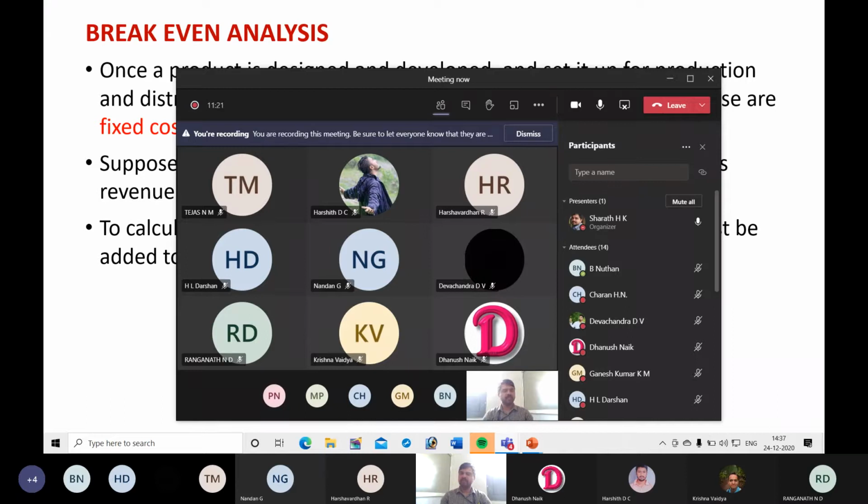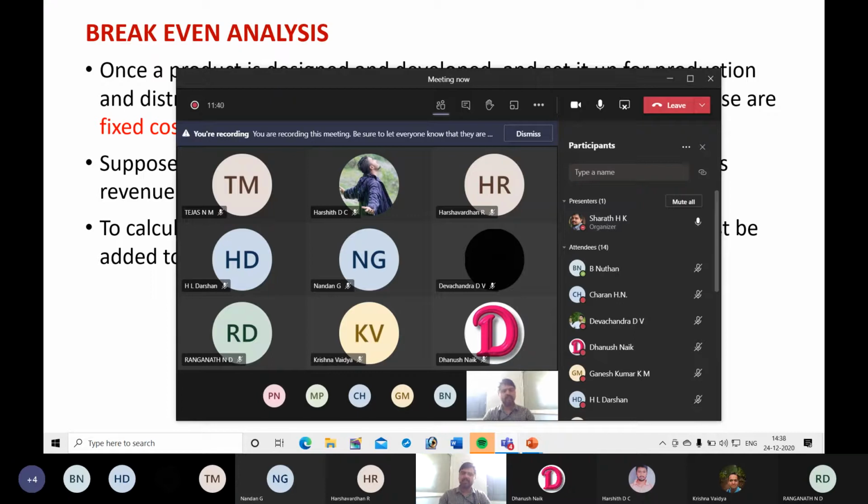If you are producing 100 units of a product, and you have invested 1 lakh on machine and factory space, then you distribute this 1 lakh fixed cost over 100 units.